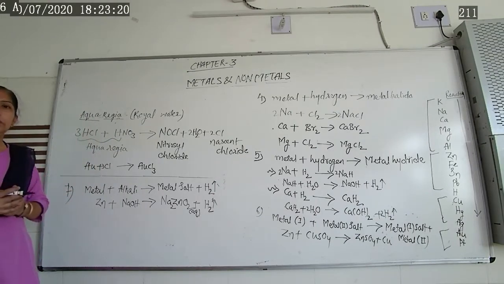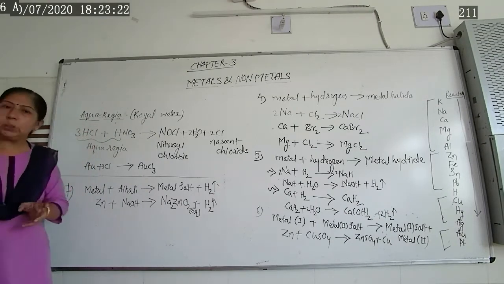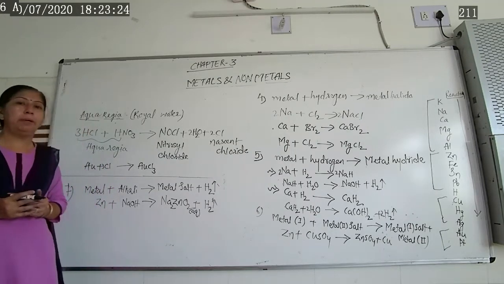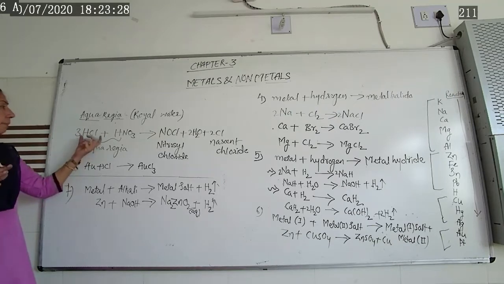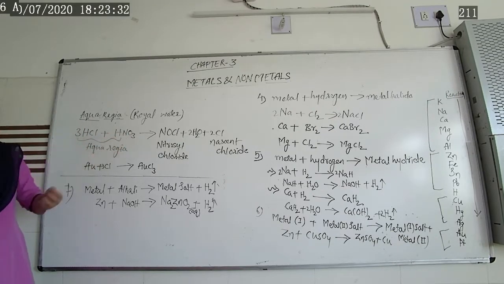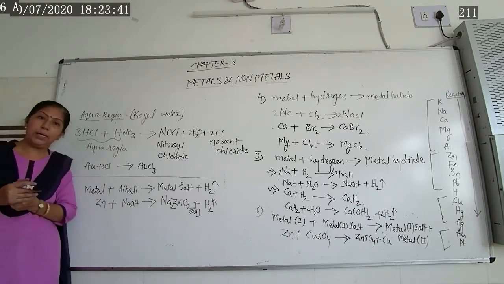Now let us see what is the meaning of this aqua regia, or royal water. That is another name for this type of solution. Aqua regia is a mixture of concentrated hydrochloric acid and nitric acid: 3 parts of concentrated hydrochloric acid and 1 part of nitric acid. That mixture is known as aqua regia.